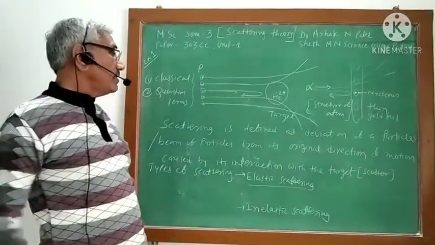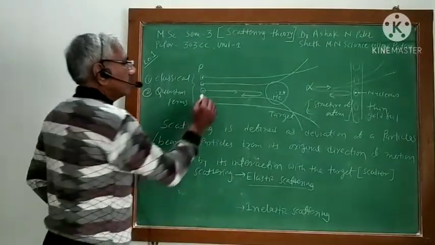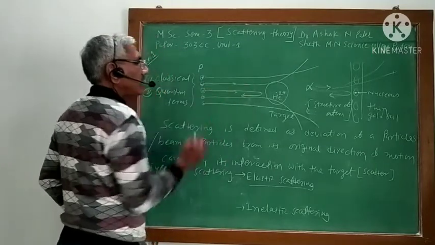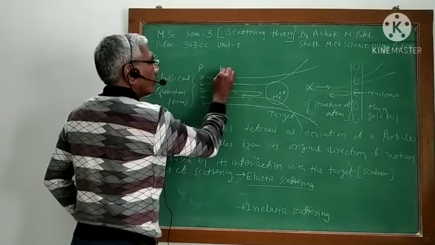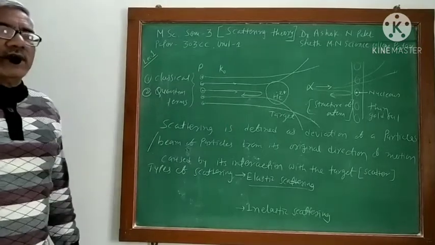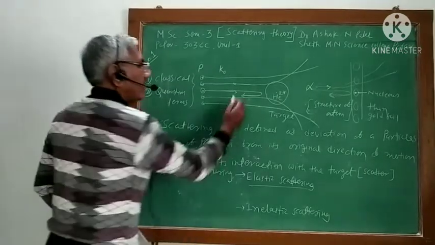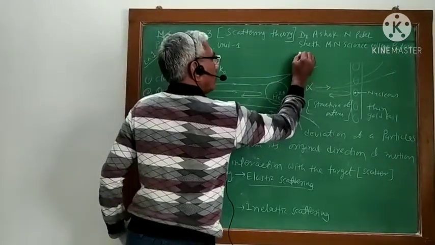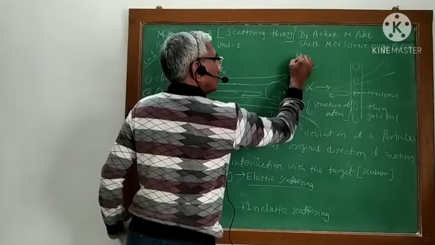Elastic scattering means what? Let us say the incident particle is moving in this direction with the propagation vector k0, and after the deflection, the propagation vector changes to k.